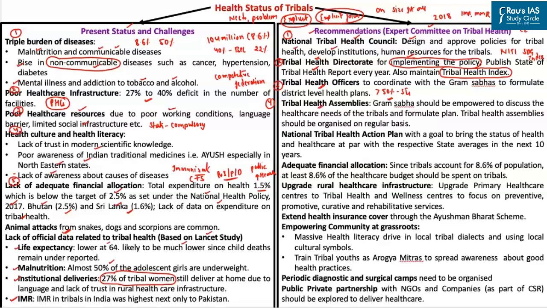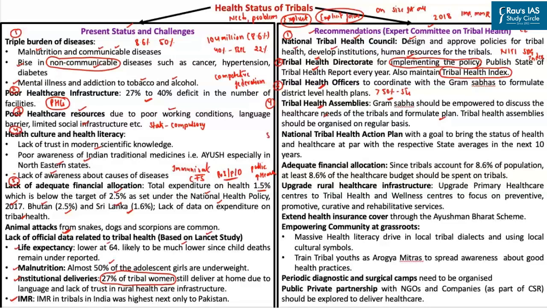In such tribal health assemblies, all the members of the Gram Sabha should come together, discuss their healthcare needs and accordingly formulate a plan. And these tribal health assemblies should be organized on a regular basis. This will give a sense of ownership over the management of health among the tribals, and more importantly, it will help us meet the specific needs and demands of the tribal groups.